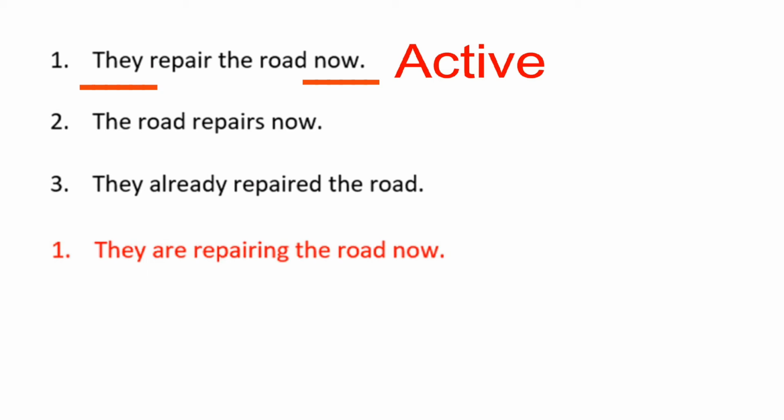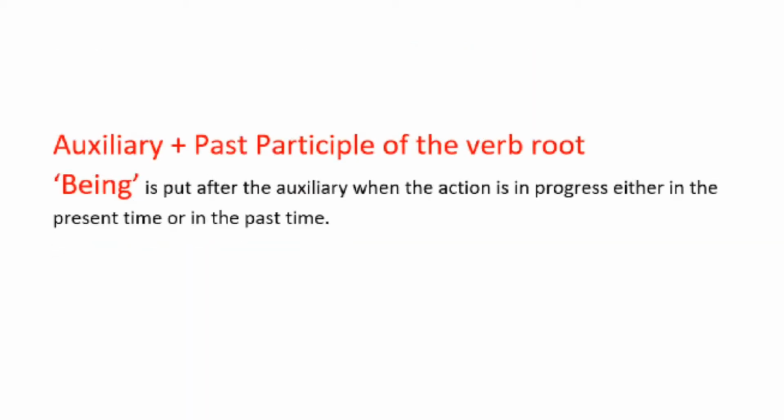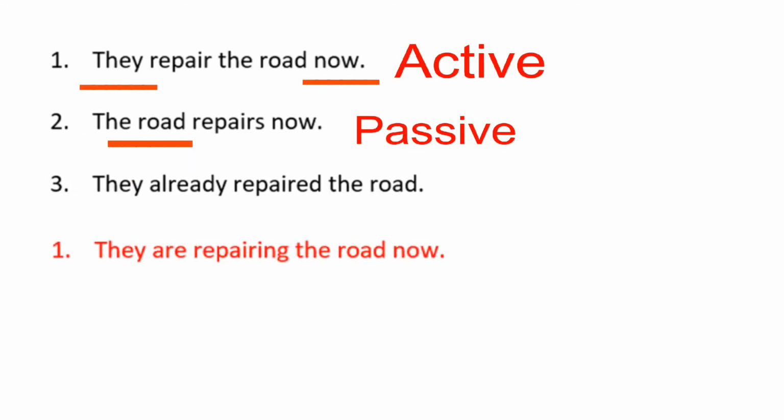But in the sentence number 2, the subject road cannot repair itself. The subject cannot do the prescribed action as it is inanimate. So it's a passive sentence. In case of a passive sentence, the verb form is normally as follows: auxiliary plus past participle of the verb root. Being is put after the auxiliary when the action is in progress, either in the present time or in the past time. So the answer is the road is being repaired now.